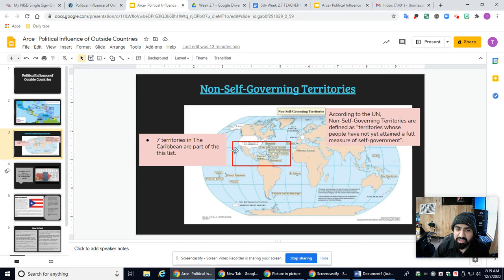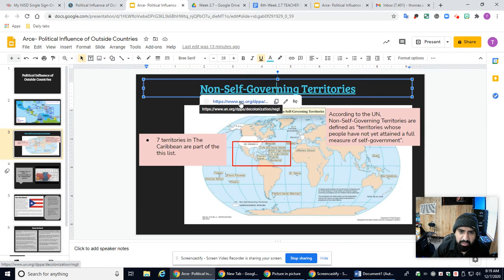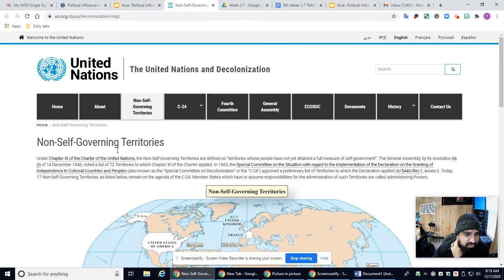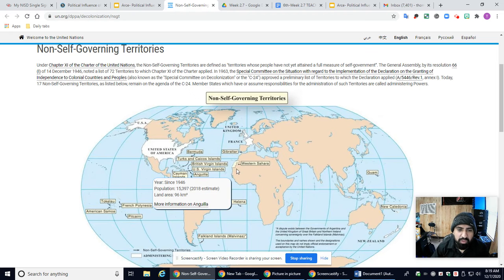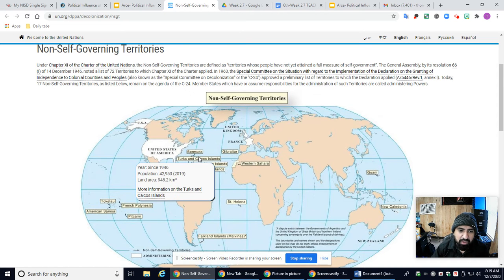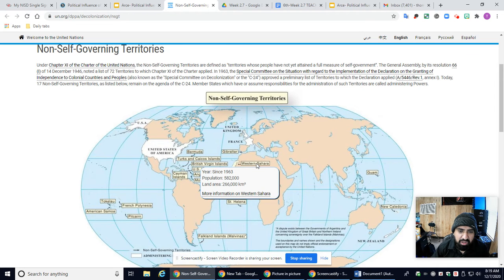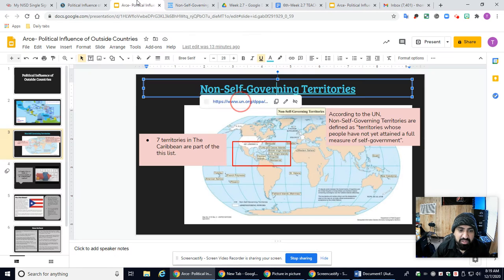When you go to the next slide, make sure you read these little captions. It says seven territories in the Caribbean are part of the list. According to the UN, non-self-governing territories are defined as territories whose people have not yet attained a full measure of self-government. When you click on this hyperlink at the top, it is going to explain non-self-governing territories and what some of those are. You can even see what year some of those were established and what countries they're under. So there's a bunch of different ones.